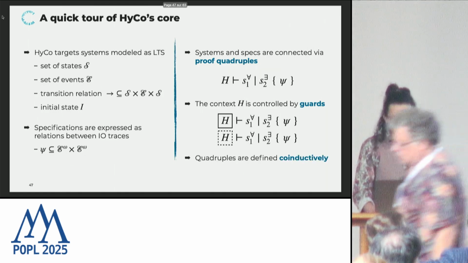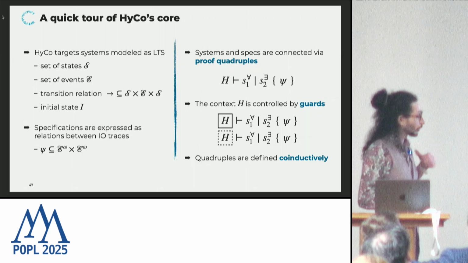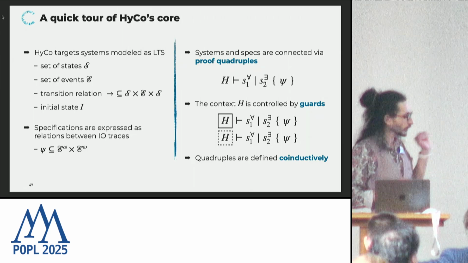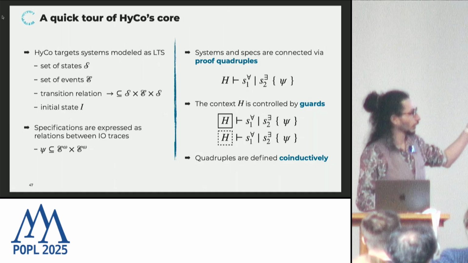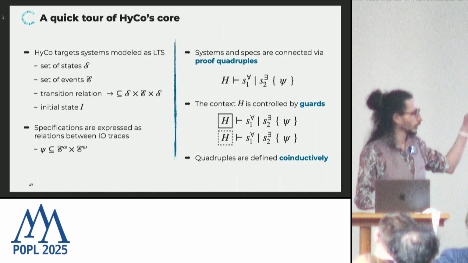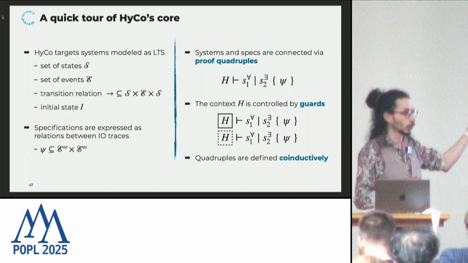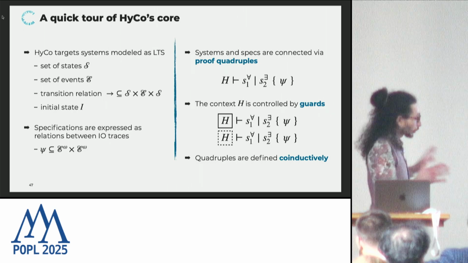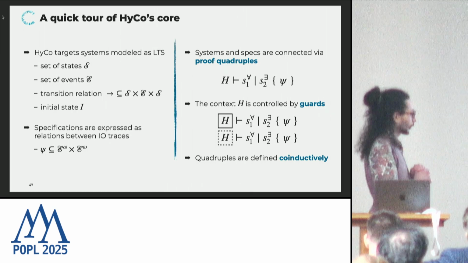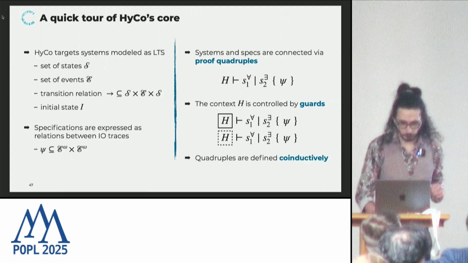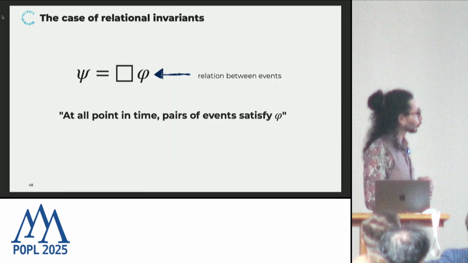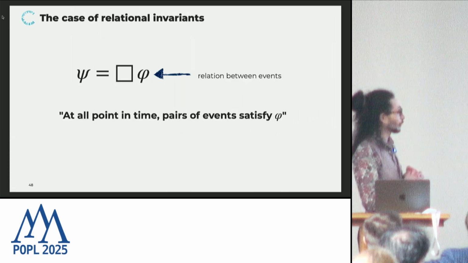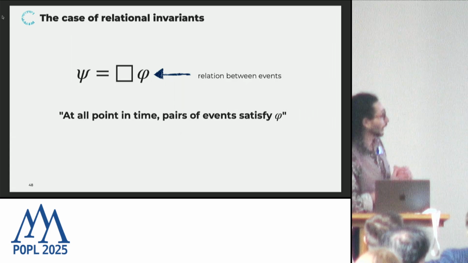Something important to notice is that the definition of those quadruples is coinductive. In particular, the definition of the dashed one depends on the definition of the guarded one and vice versa, so it's a cyclic definition. I'm not going to present the exact definition, because that would be very long and boring. Instead, I'd like to explain how the system can be used for the specific case of relational invariants.